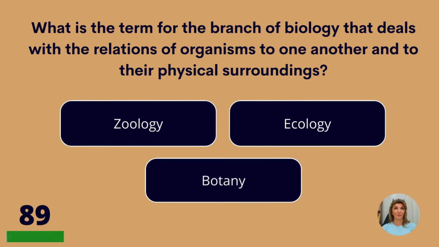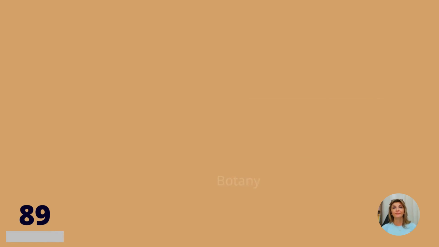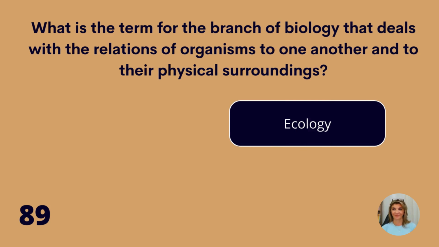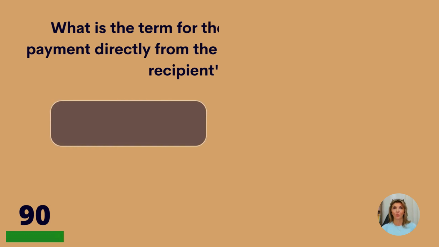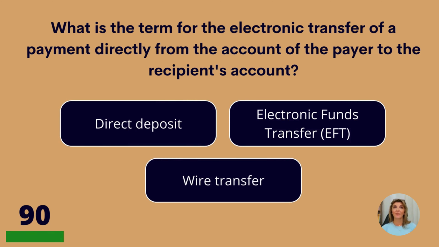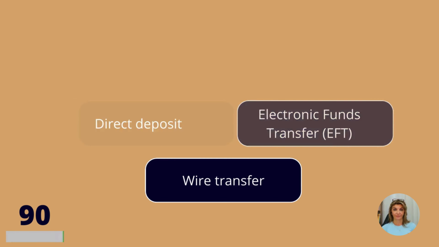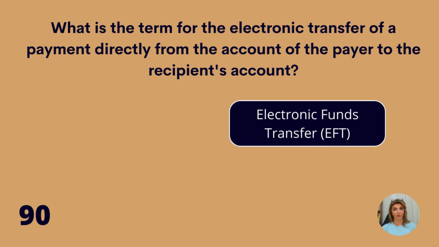What is a term for the branch of biology that deals with the relations of organisms to one another and to their physical surroundings? Zoology, ecology, or botany? Ecology. What is a term for the electric transfer of a payment directly from the account of the payer to the recipient's account? Direct deposit, electronic funds transfer, or wire transfer? Electronic funds transfer.